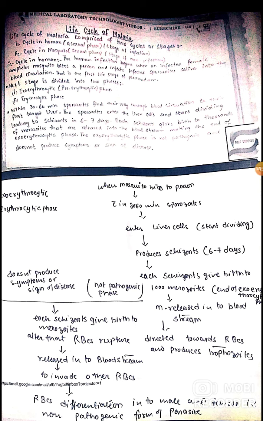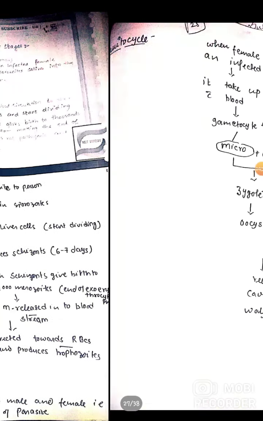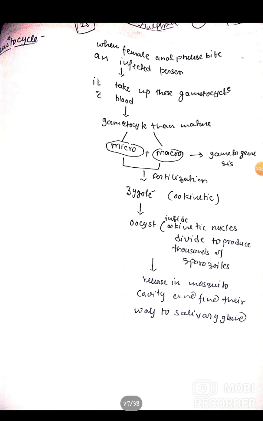and these trophozoites invade other RBCs in the bloodstream. After that, these RBCs differentiate into male and female gametes, both non-pathogenic forms of the parasite. Then, when a female Anopheles bites an infected person, it takes up these gametes with the blood.